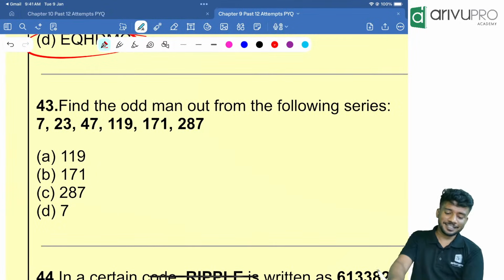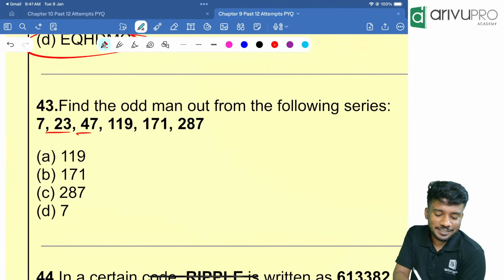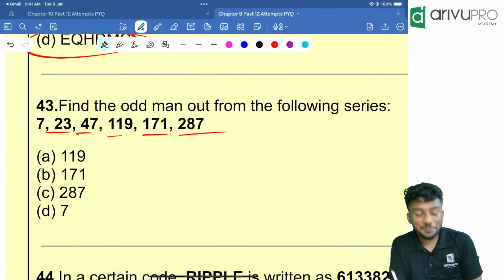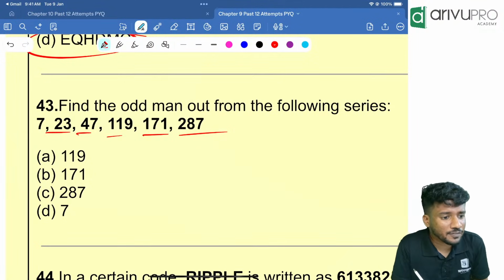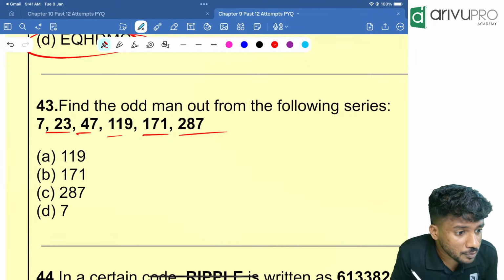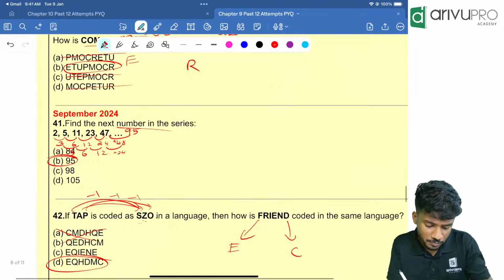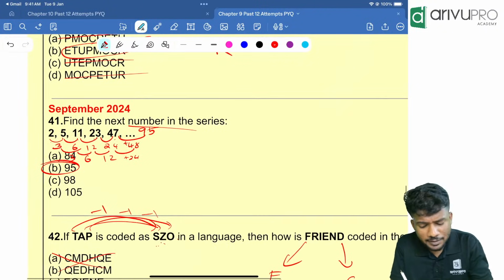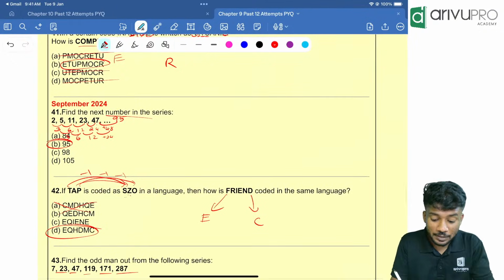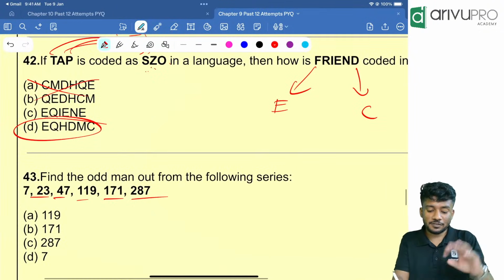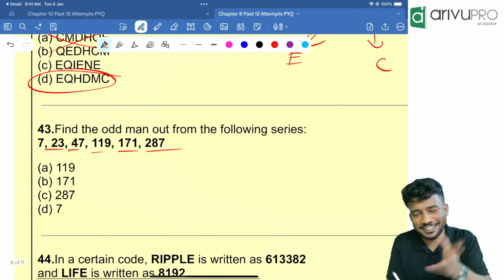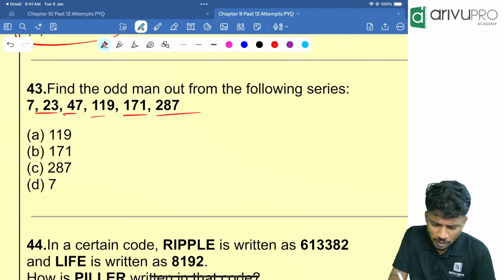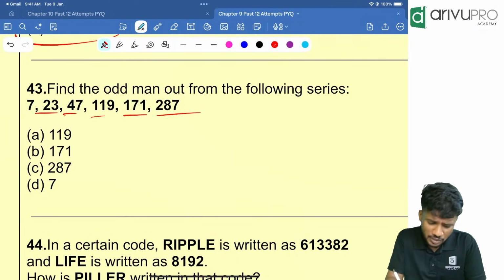Now people, look at the next question. 7, 23, 47, 119, 171, 287. Which is the odd man from the given series? Looking at that, I assume the pattern is times 2 plus 1. Times 2 plus 1, times 2 plus 1, times 2 plus 1. Yes, that is also possible. In number series, multiple patterns are there. Whichever pattern you are fine with, you go about it. That is completely fine. You should get the same answer. That's the only condition.